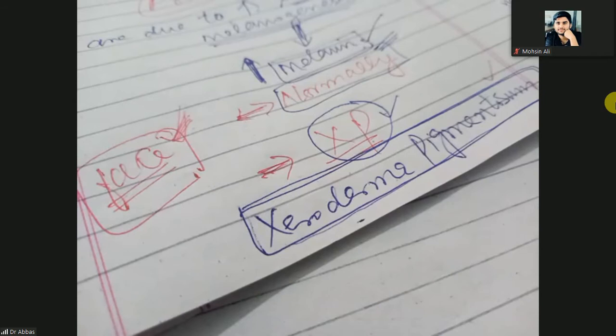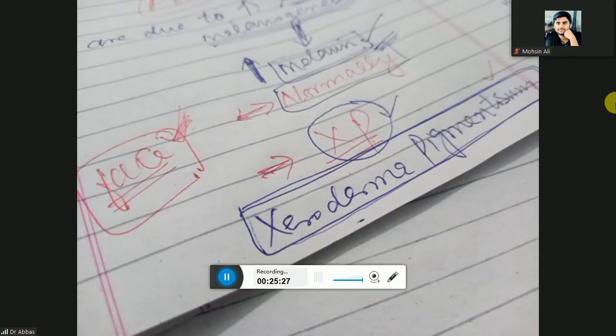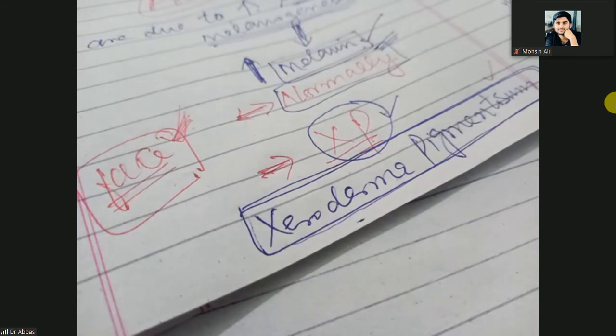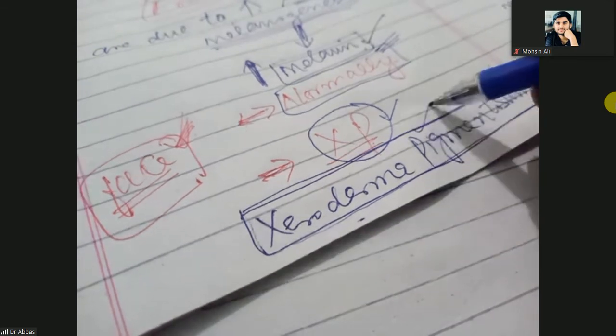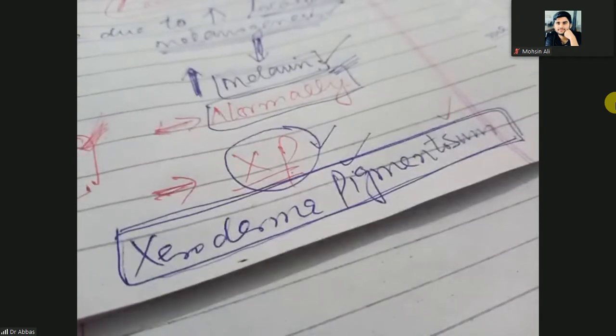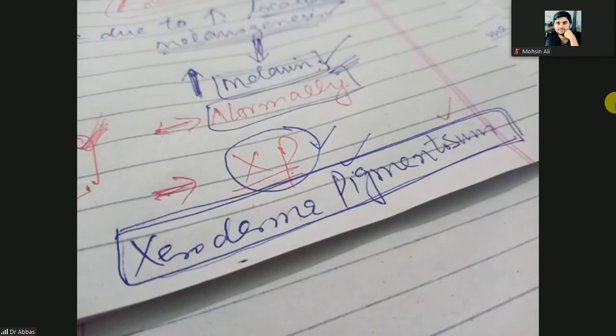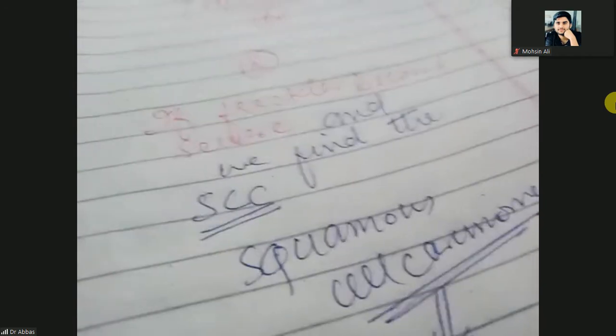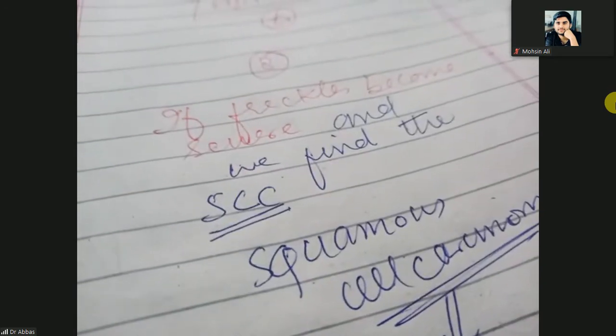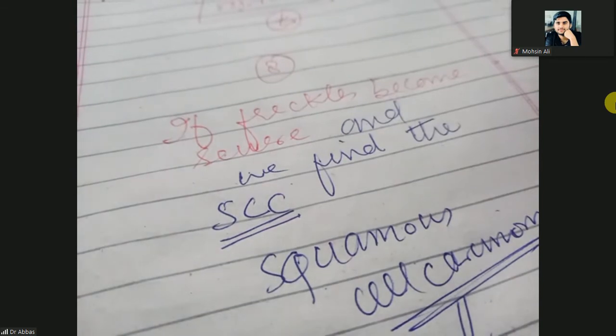It is an autosomal genetic defect in which the person has an inability to repair DNA. So when that person is exposed to the sun, the exposed area of the body, especially the face, will become black.